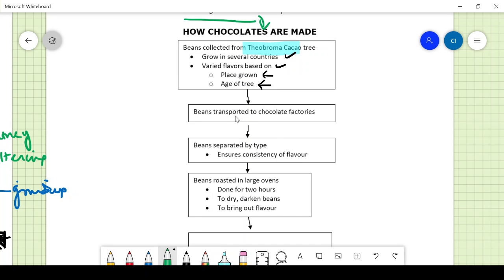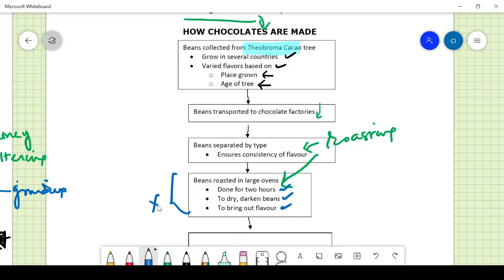Then the beans are transferred to the chocolate factories and separated based on their flavors. After that they do the roasting, for 2 hours, to darken the beans and bring out the flavor.